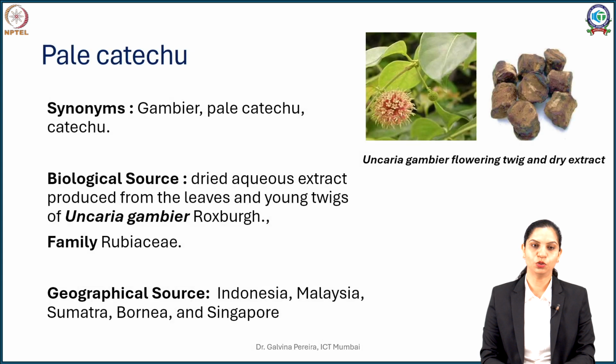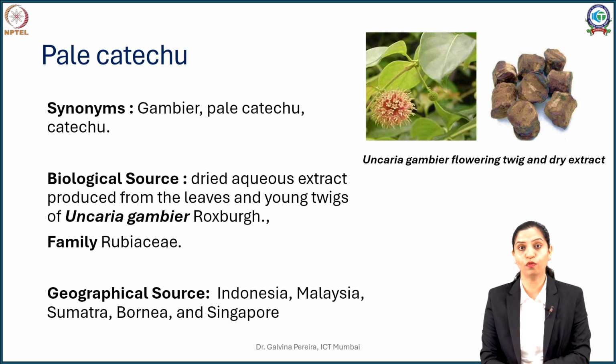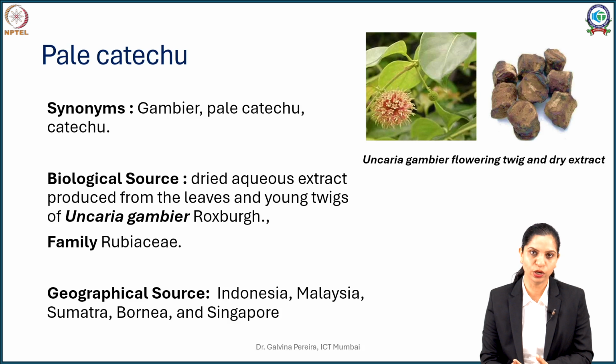Now pale catechu, often referred to as Gambir or pale catechu or catechu, is an aqueous extract. Unlike other drugs that we have studied so far, which contain the whole plant part and which we refer to as organized drugs, pale catechu is an example of an unorganized drug. That means the drug has no cellular units in it. The tree is called Uncaria gambier.